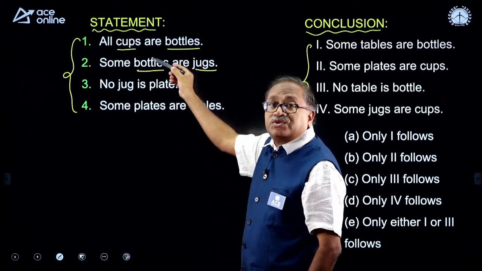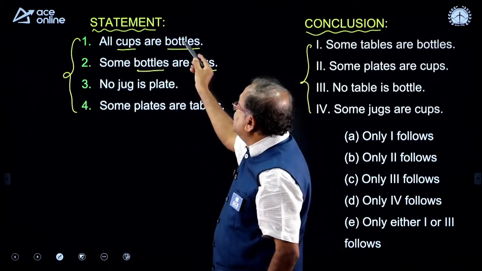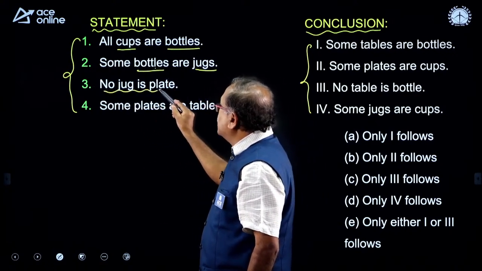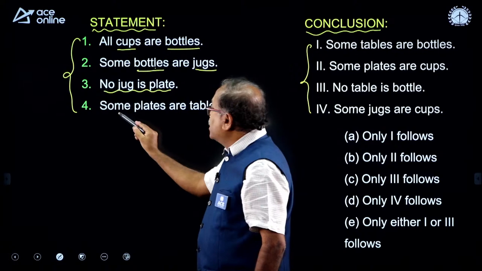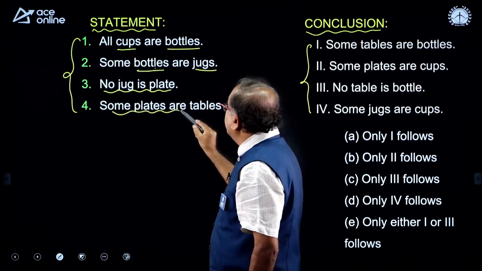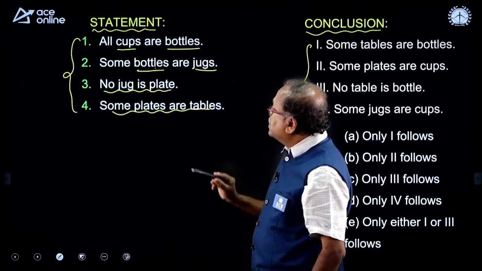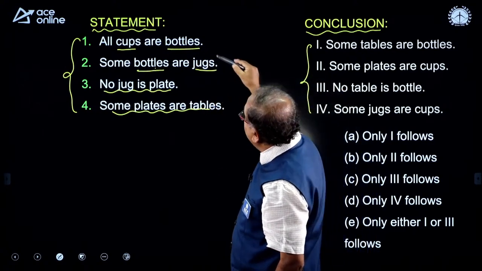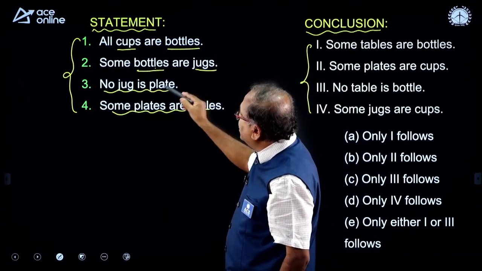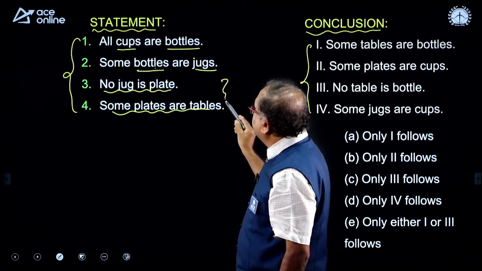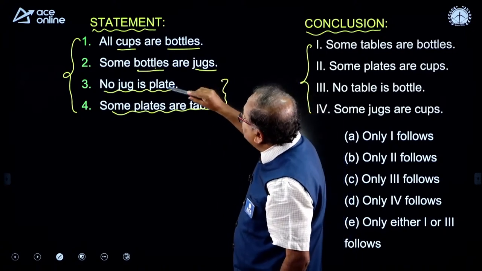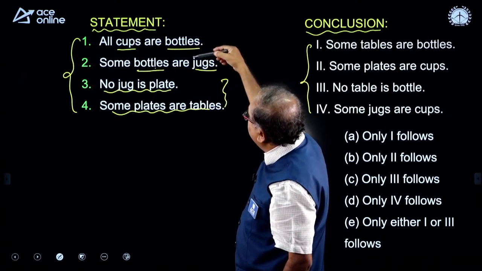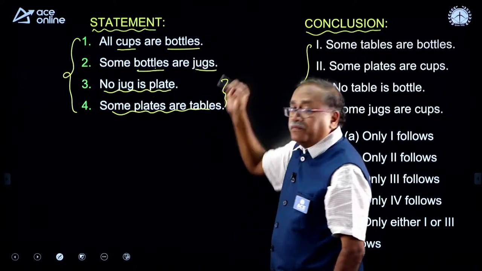So, I can connect these 2 statements in a diagram. It also says that no jug is a plate, and some plates are tables. I can connect these 2 statements, plate and table. Is there any direct connection between the bottle and jug side and this side?